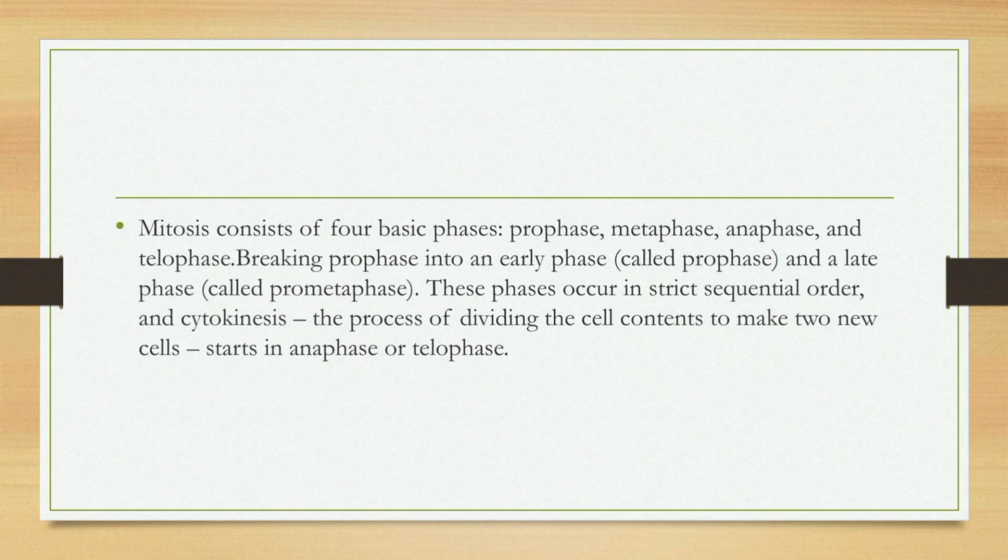Mitosis consists of four basic phases: prophase, metaphase, anaphase, and telophase. Prophase is broken into early prophase and late prophase called prometaphase. These phases occur in strict sequential order. Cytokinesis, the process of dividing cell contents to make two new cells, starts in anaphase or telophase.